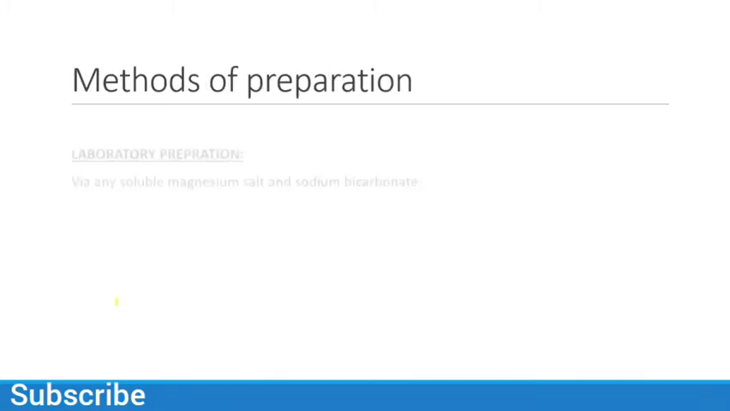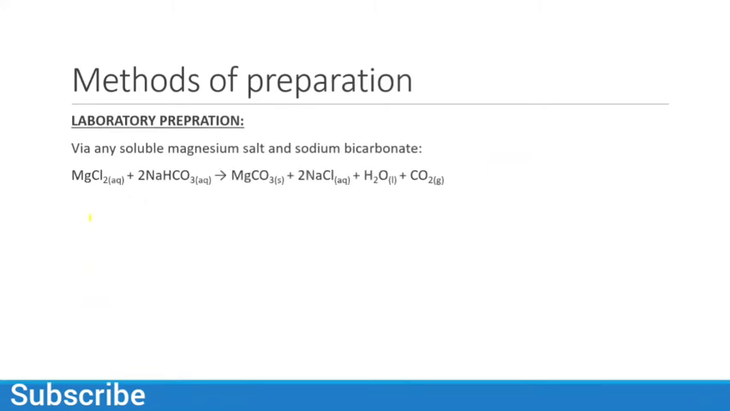So the method of preparation: magnesium chloride can react with sodium bicarbonate, then we have magnesium carbonate, sodium chloride, water, and carbon dioxide. So this is the simplest method of preparation of magnesium carbonate through magnesium chloride and sodium bicarbonate.